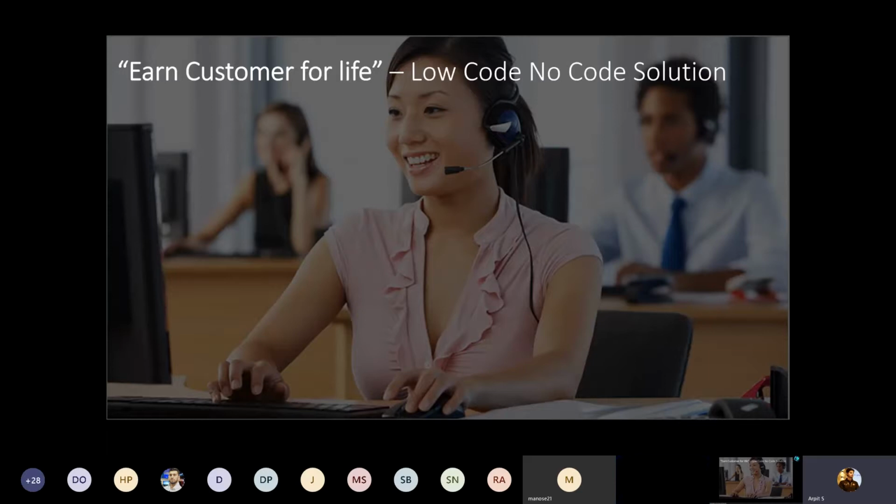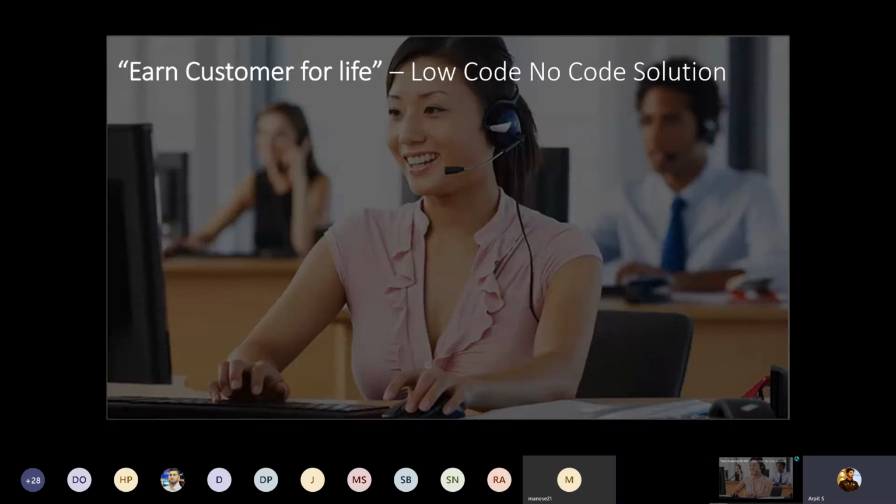So why is Microsoft investing so much in this area? The reason is to win the customer. Microsoft is providing low-code, no-code solutions so that you can quickly deploy your solution and the customer can start using it. The major reason behind investing in all these features in Dynamics 365 and in the artificial intelligence space is to win the customer and maintain customer relationship management.